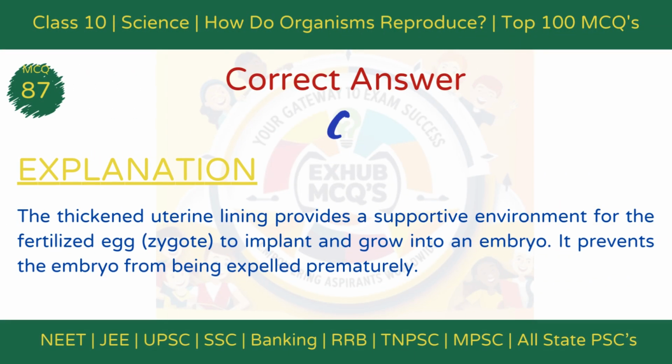The correct answer is option C, thickened uterine lining. Explanation. The thickened uterine lining provides a supportive environment for the fertilized egg, zygote, to implant and grow into an embryo. It prevents the embryo from being expelled prematurely.